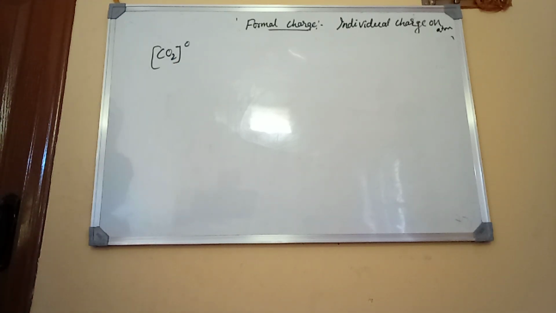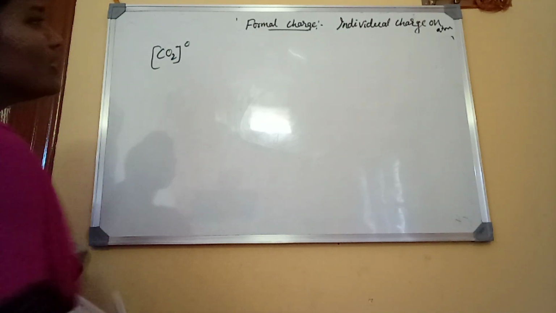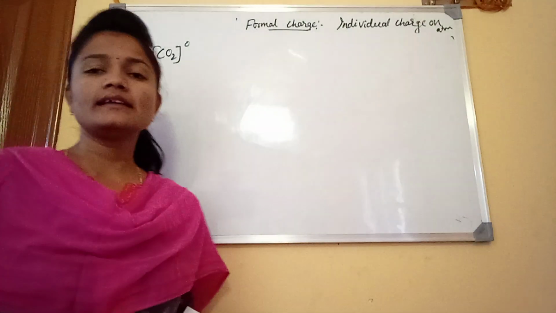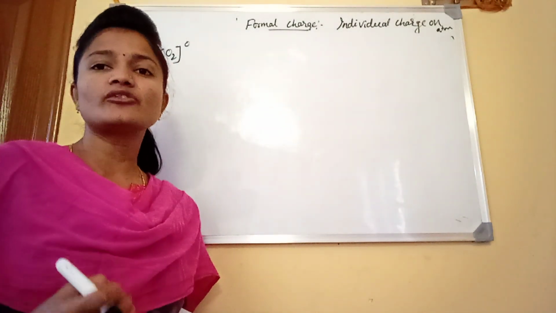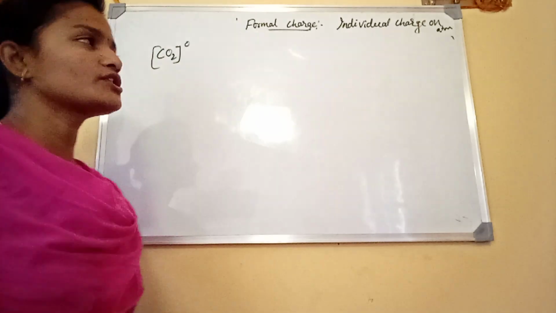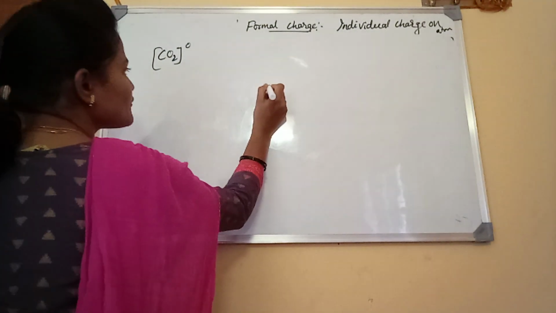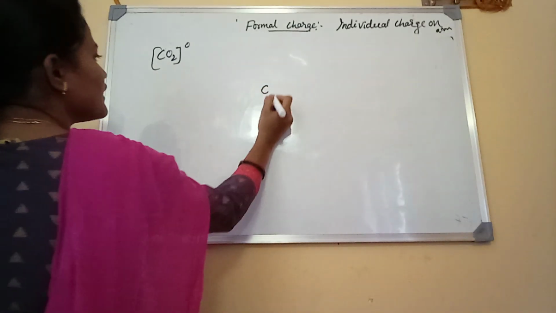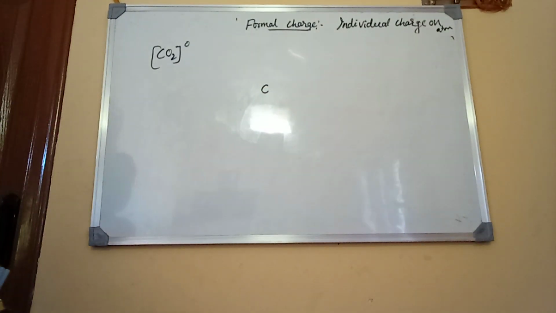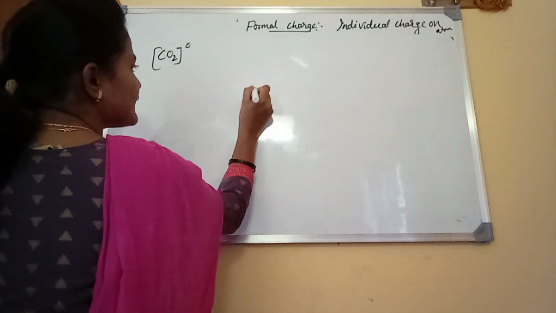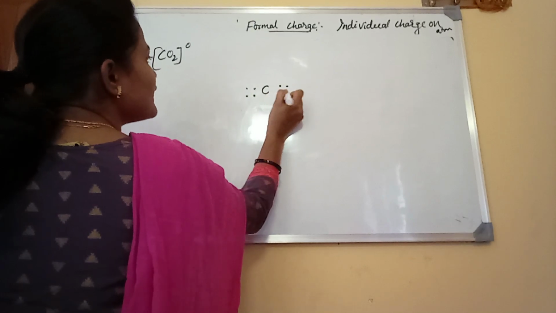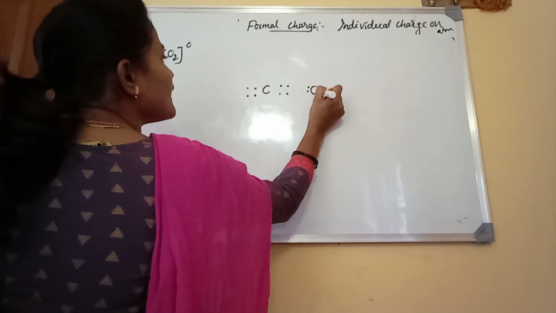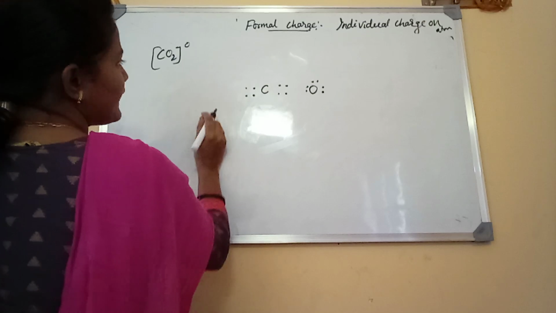Okay, now to calculate the formal charge, that is the first step, that is we have to write the Lewis dot structure. First we write the Lewis dot structure for carbon dioxide, that is the number of valence electrons on carbon atom is 4. For CO2 molecule there are 2 oxygen atoms, that's why I am writing the 4 electrons like that.